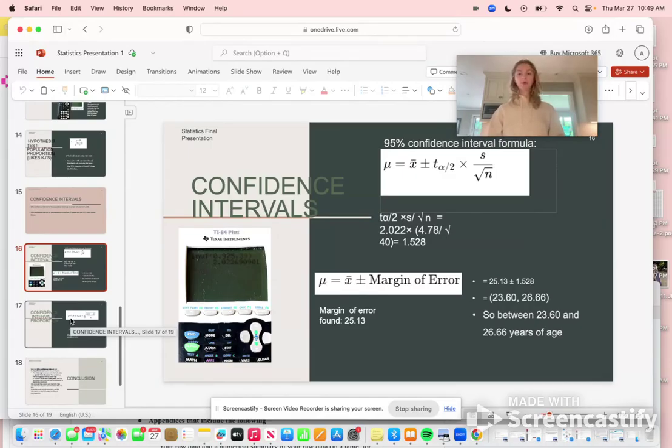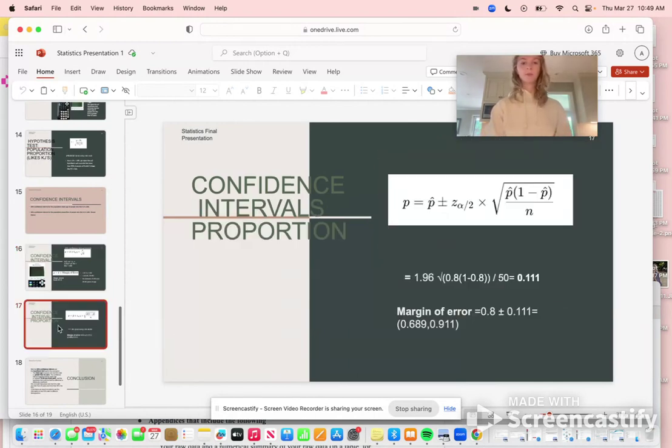So 1.528 was that margin of error, which we then add to and subtract from the value we found, 25.13. And this is going to give us the range of 23.60 and 26.66. So this basically just means that between 23.60 and 26.66 years of age is what we found.